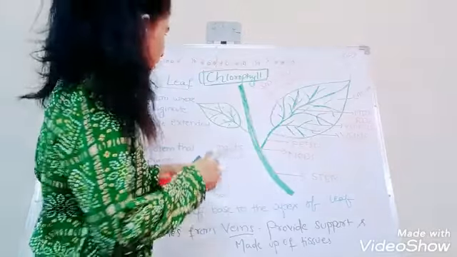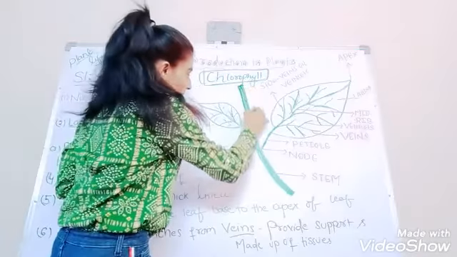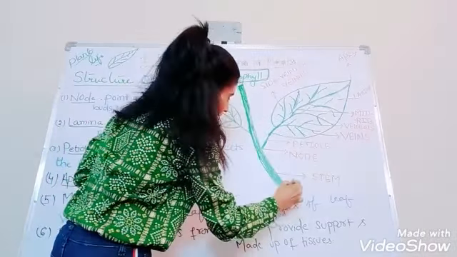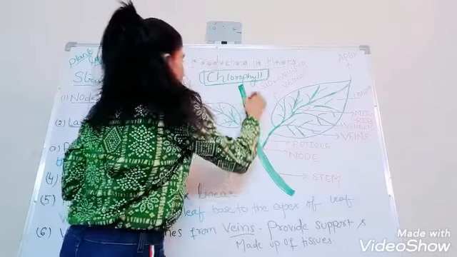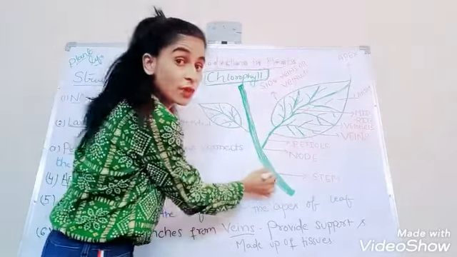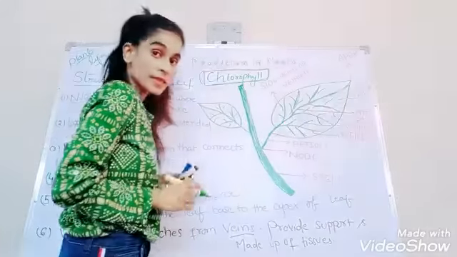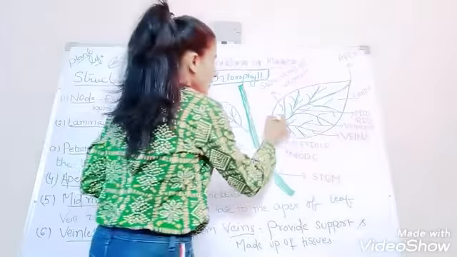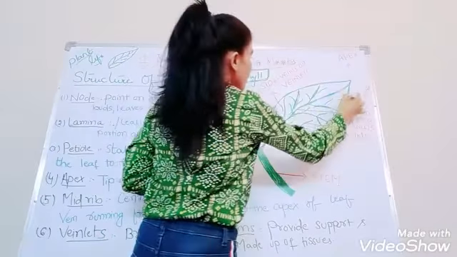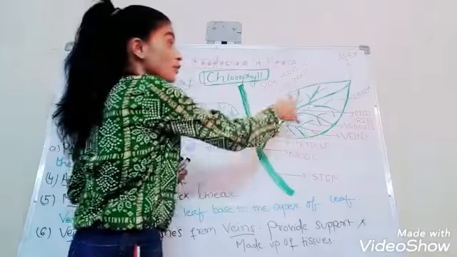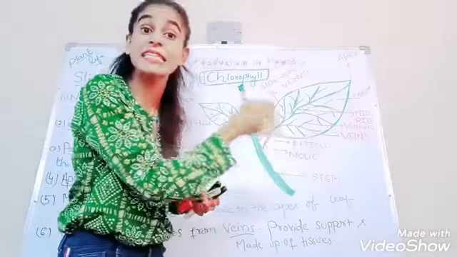You can see this one. This is the stem of the plant, my dear children. You can see how I have drawn a leaf here, and I will tell you the various parts present in the leaf.